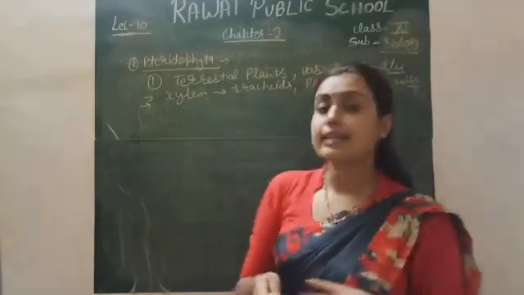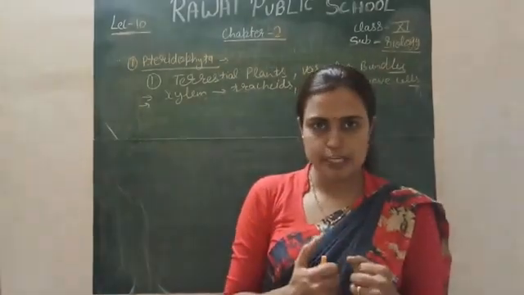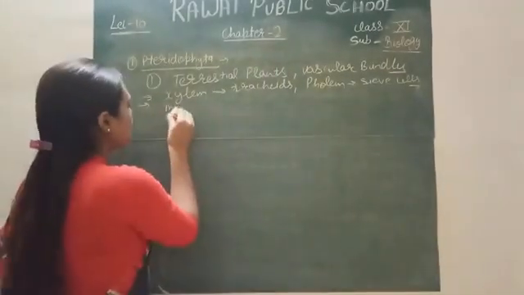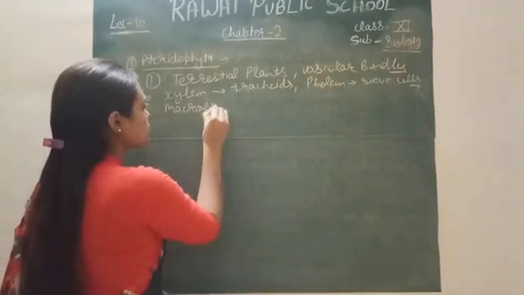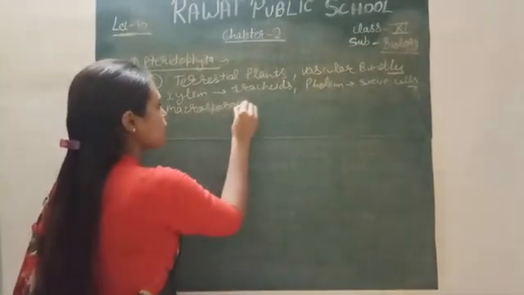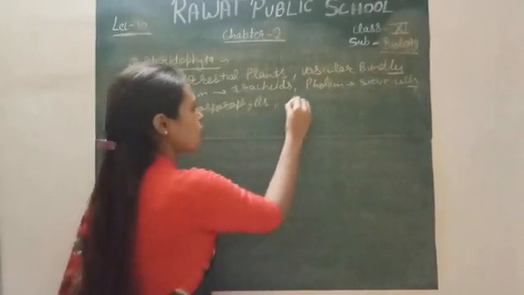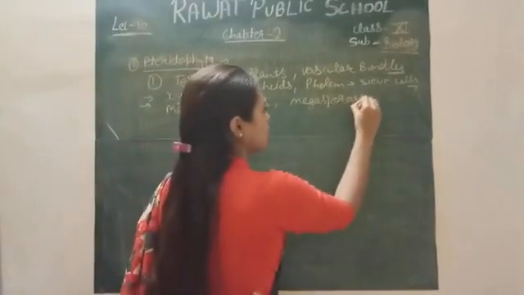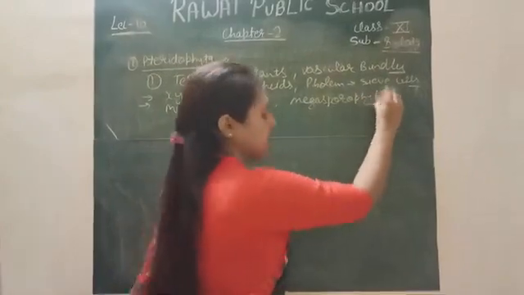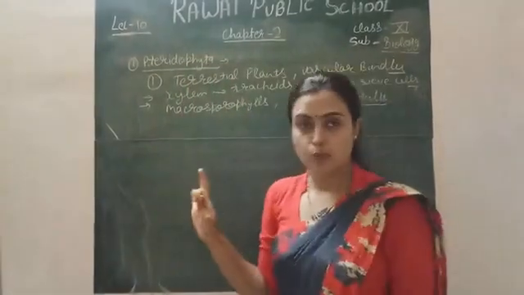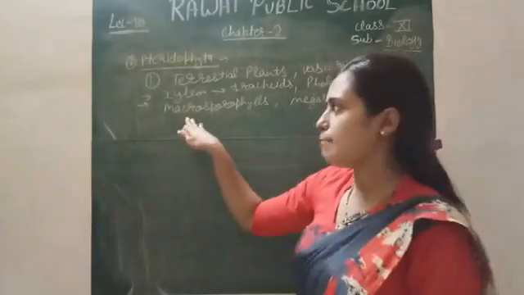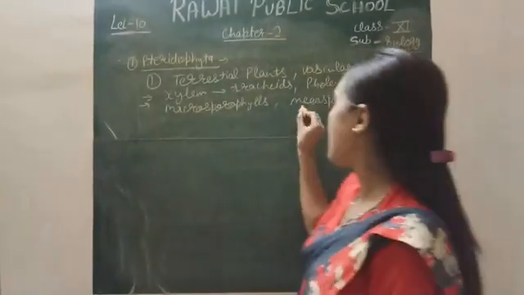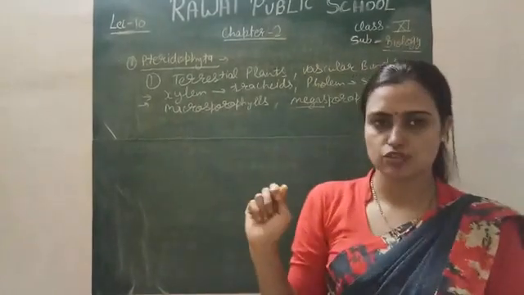Next, they have two different types of leaves. Some leaves are small, called microsporophylls, and large ones are called megasporophylls. Now we will discuss these sporophylls. They have sporophylls, which are leaf-like structures. Micro means small, and mega means large, leaf-like structure.